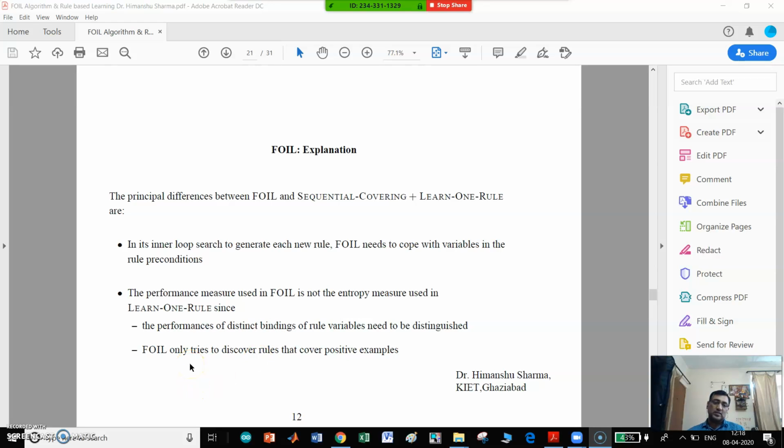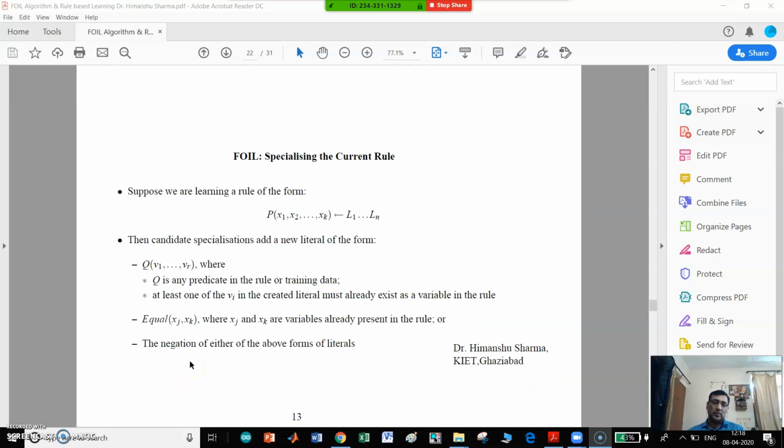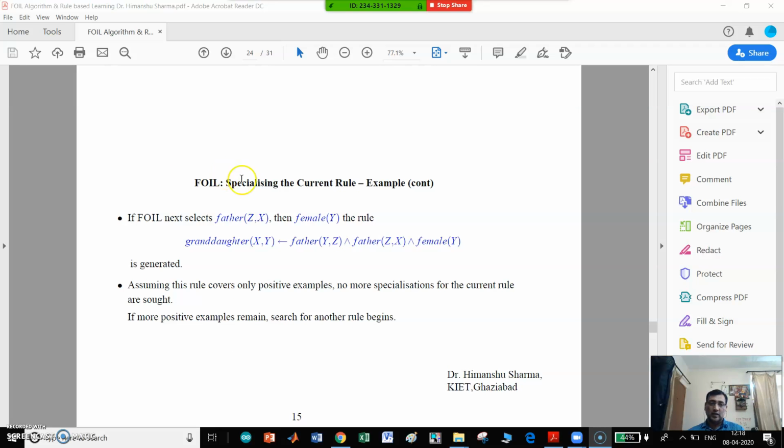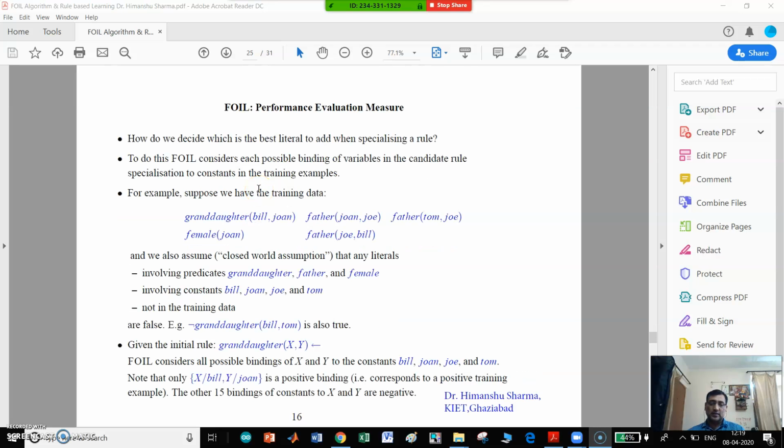FOIL only tries to discover rules that cover positive examples. So here is an example: FOIL specializing the current rule. We are trying to learn granddaughter(x, y) given instances described by the predicates father and female. The example continues.